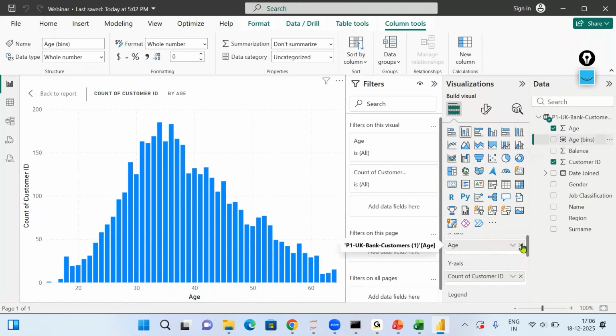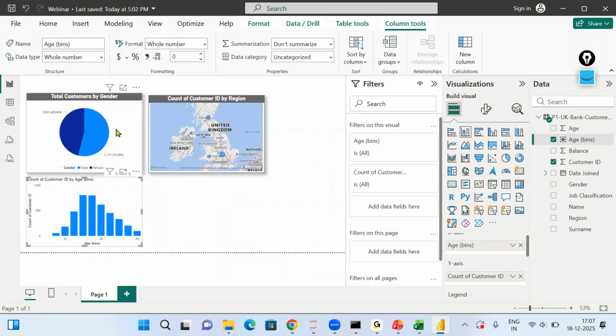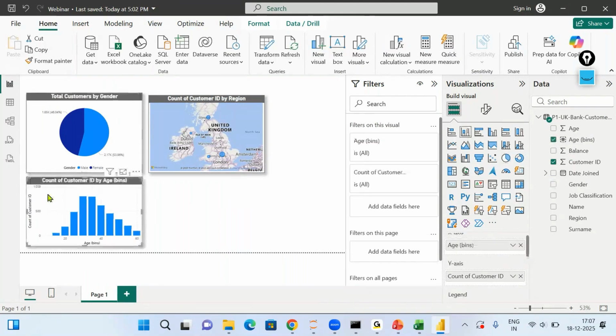So if I remove the age and bring age bins, we will see that the chart looks much better now, right? Analysis still remains the same. Highest number of customers are between the age of 30 to 40, and as the age increases, the number of customers is less. And when we talk about young age, the number of customers is again less. So the bank has a lot of potential to gain more customers from these two age groups. And when we talk about the middle age group, yes, the bank is doing really well.